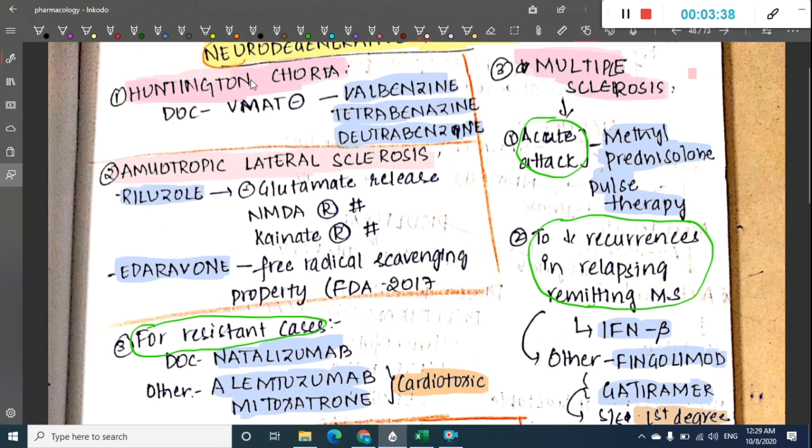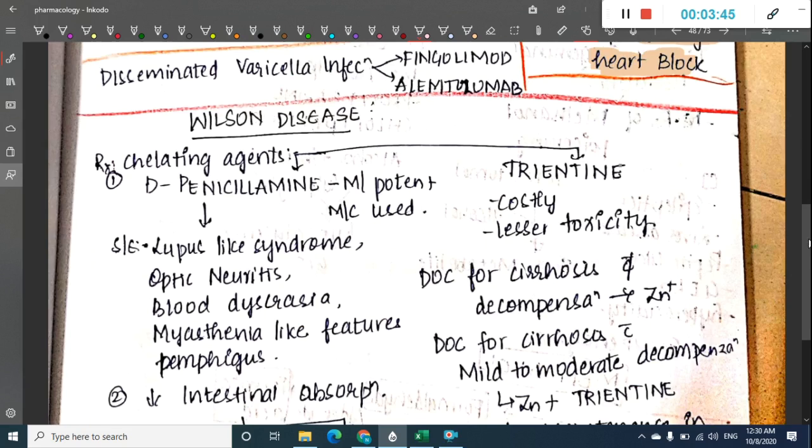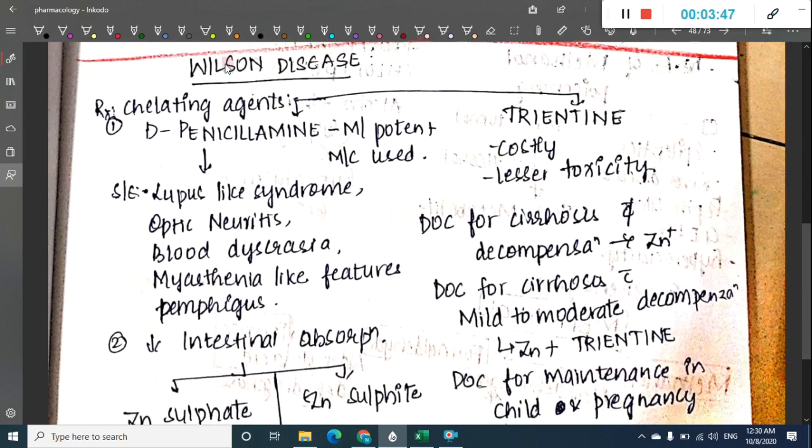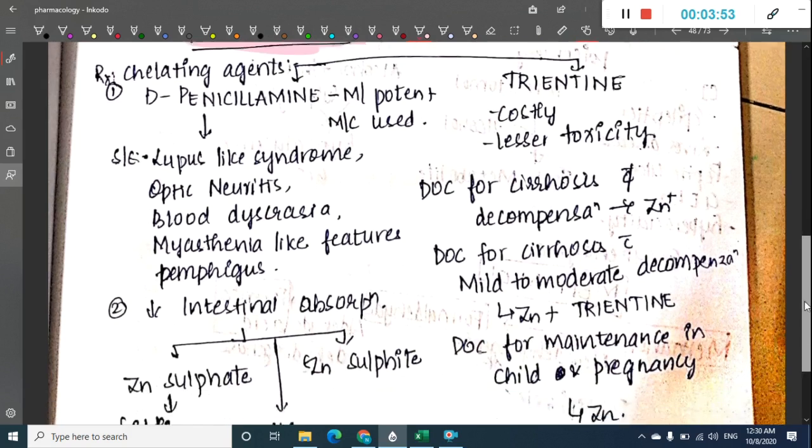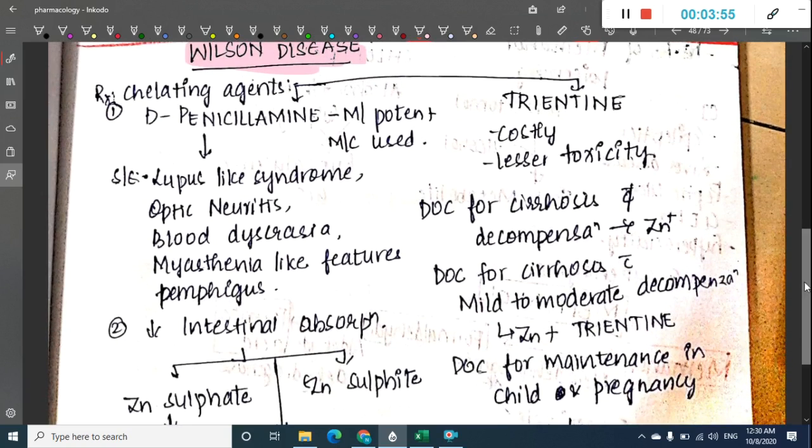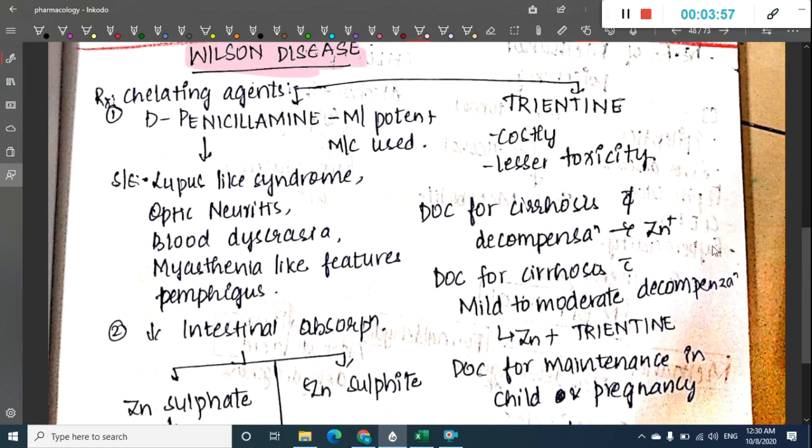We have learned three neurodegenerative disorders: amyotrophic lateral sclerosis, Huntington's chorea and multiple sclerosis. Now the next neurodegenerative disorder, and the last one in this class, is Wilson's disease. Wilson's disease is due to copper deposition. There is deficiency of ceruloplasmin, and because of this deficiency, copper gets accumulated, leading to Wilson's disease.